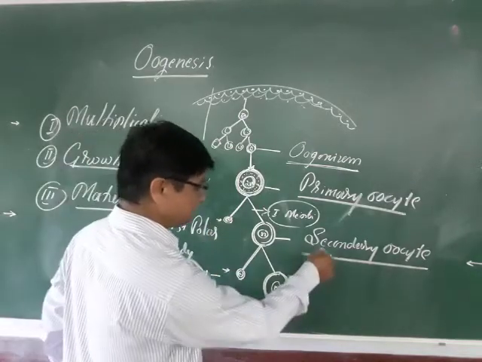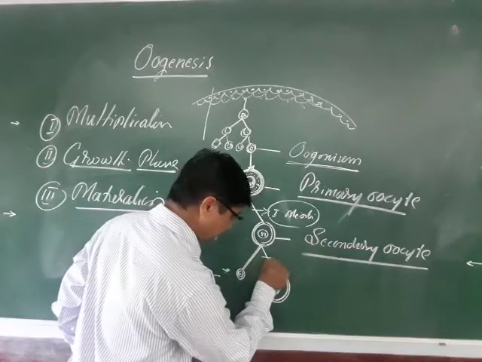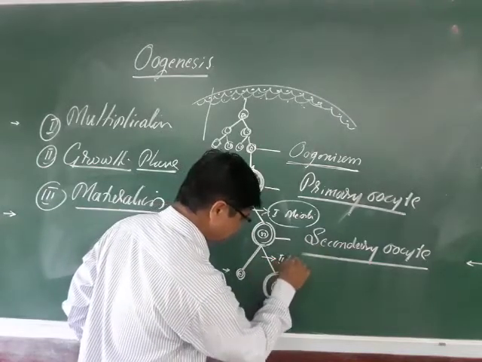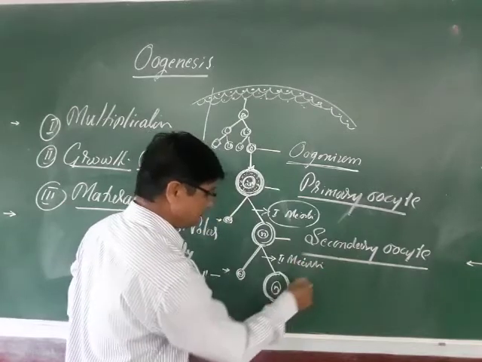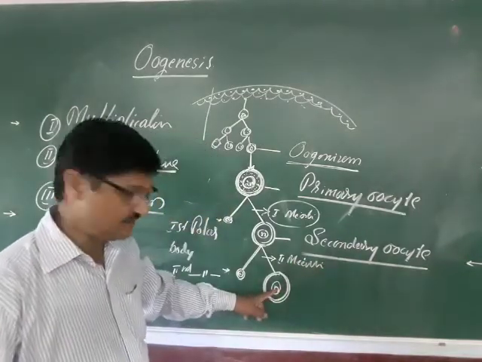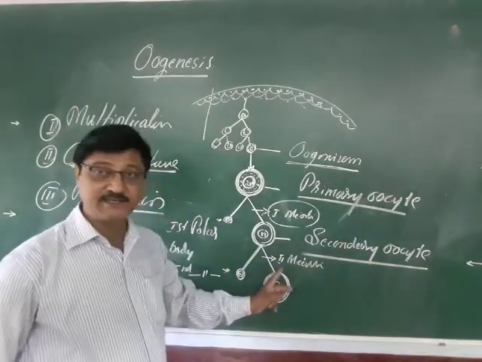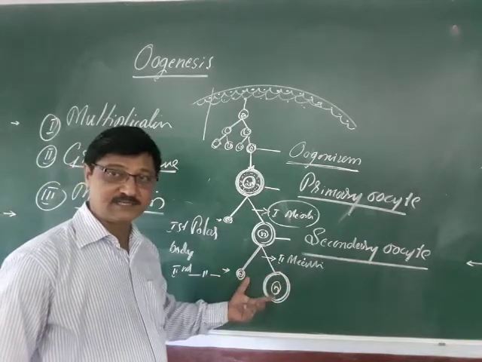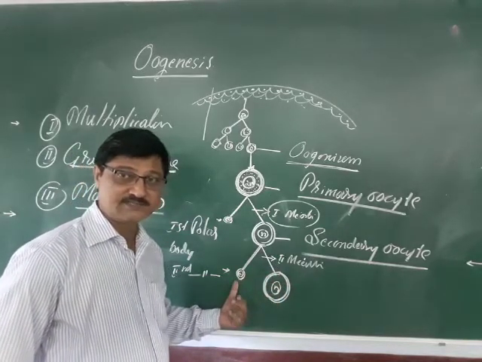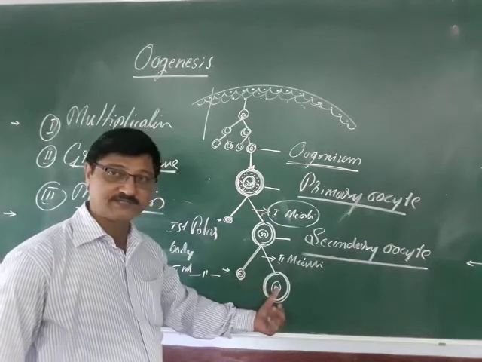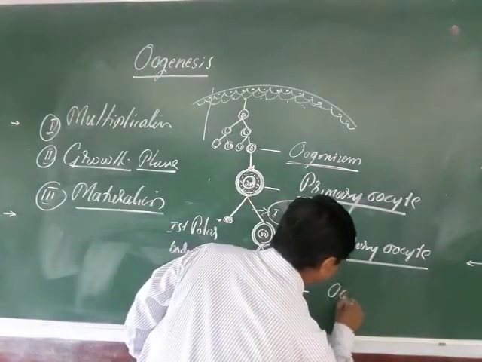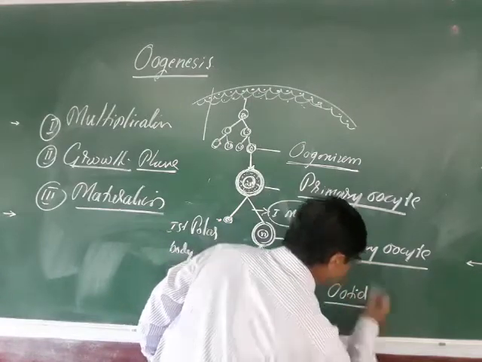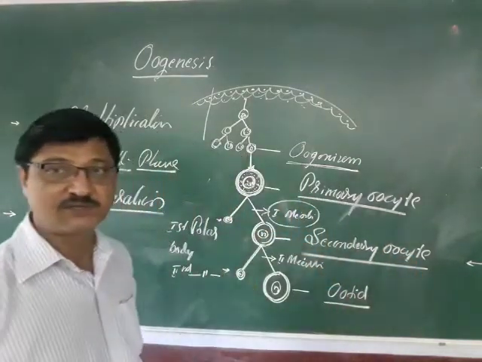So the secondary oocyte undergoes the second meiotic division, and as a result it again produces unequal sized cells. The smaller one is called the second polar body, and the bigger one is called the ootid.